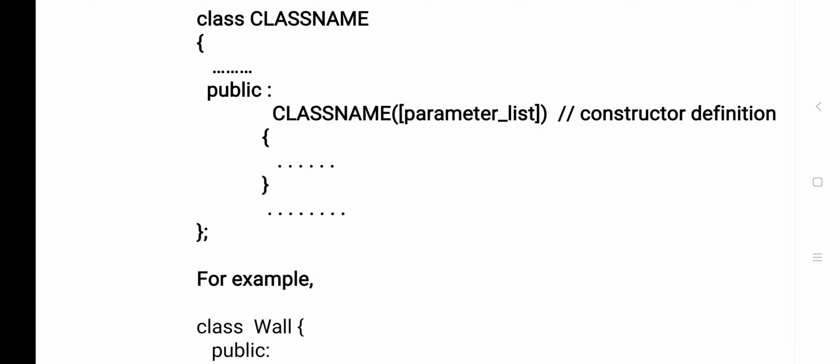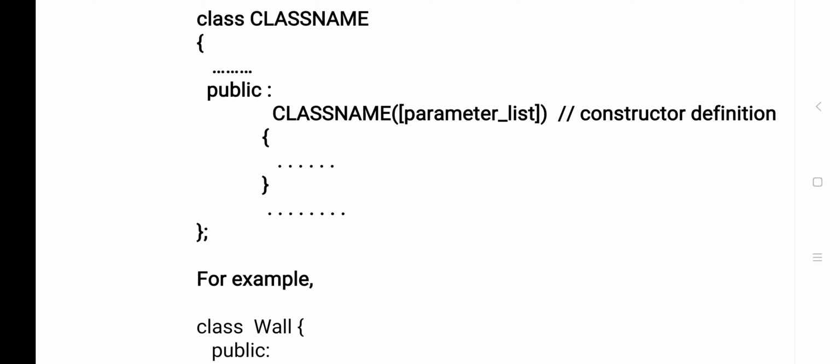So whatever name you have given to the class, the same name goes after the public specifier. Then the brackets with the parameters list, because it is similar to a member function. A member function may have parameters; similarly, a constructor can also have parameters.